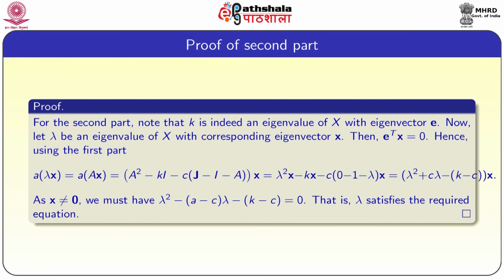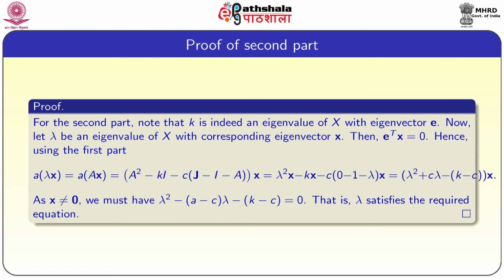Now, proof of second part. For the second part, note that k is indeed an eigenvalue of X with an eigenvector e. It is because strongly regular graphs are already regular. So, here we are assuming it is a k-regular graph, hence we have this. Now, let lambda be any eigenvalue of X corresponding to eigenvector x, then we have e transpose into x equal to 0.